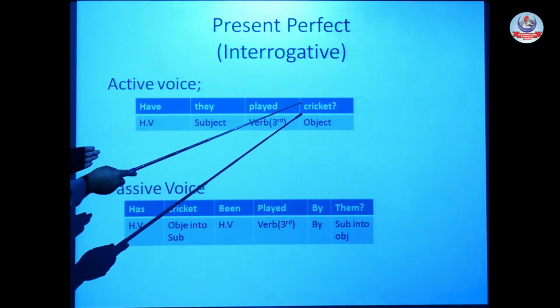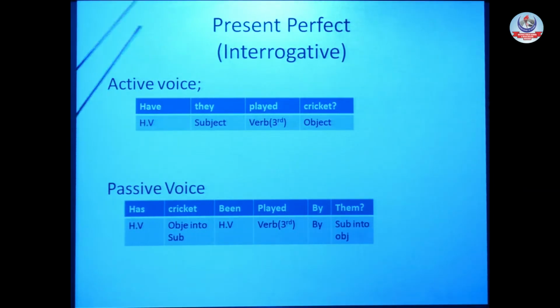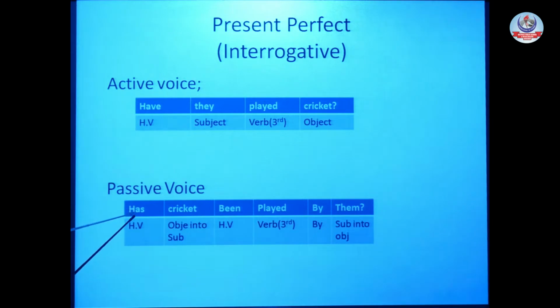Have they played cricket? Active voice, present perfect. Now passive voice, as it is also interrogative, so it must be in interrogative form. Has cricket been? First part of the helping verb at the start of the sentence, second part of the helping verb after the subject.